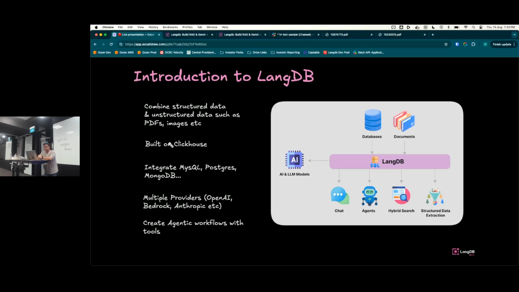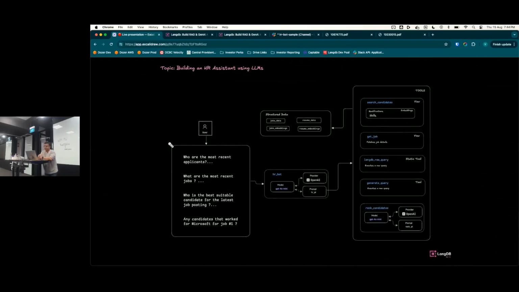LangDB also integrates with several providers: OpenAI, Bedrock, Anthropic, etc. From an interface standpoint, you would write a simple SQL statement, you would change the provider, and the exact same syntax would work with all the providers. We'll also talk about how to create agentic workflows with tools. Today we'll focus on a use case, building an HR assistant using LLMs.